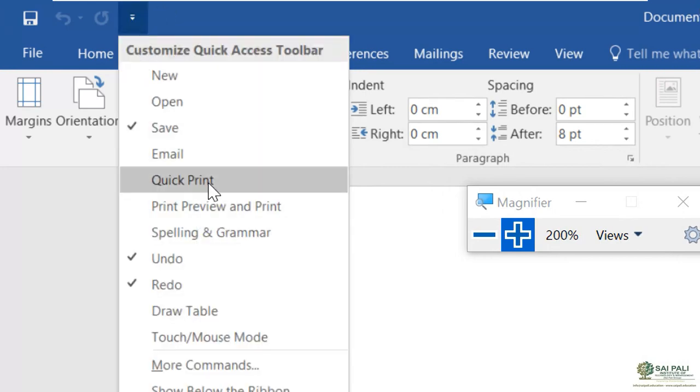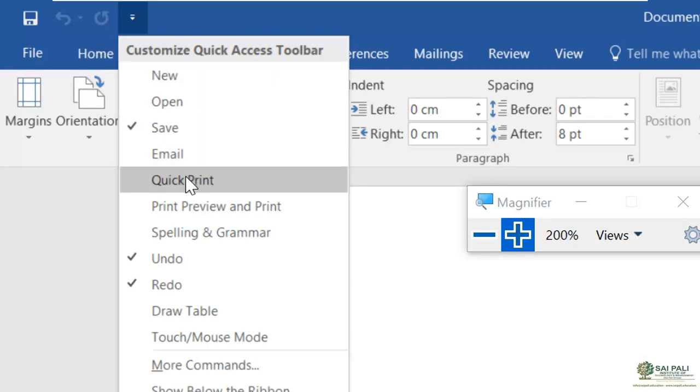You can add the quick print, if you just quickly want to print those documents. The print command is there somewhere in the tabs. Remember, these commands are there in these tabs, but for them you have to look. But you don't want to just look everywhere. You just want to get it quickly, so you can add it here.